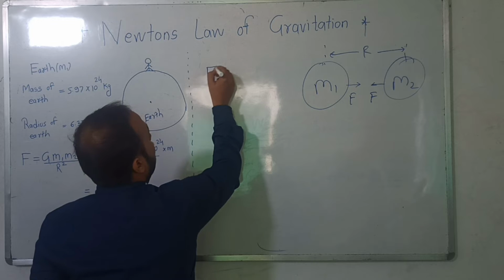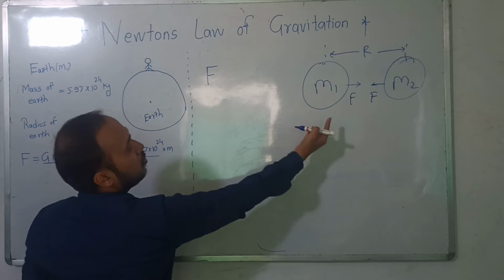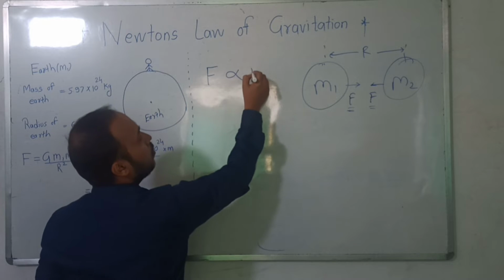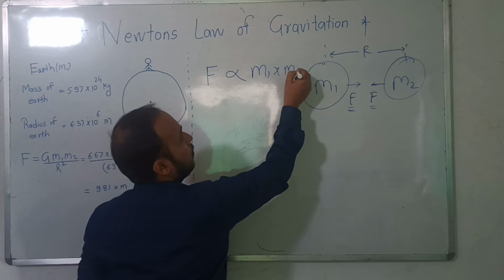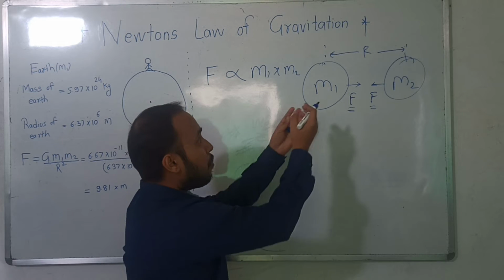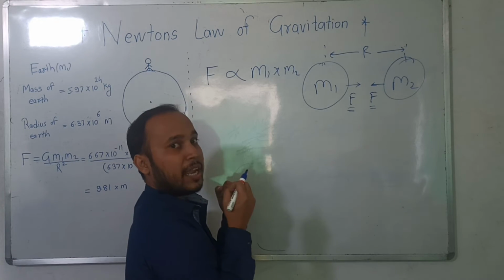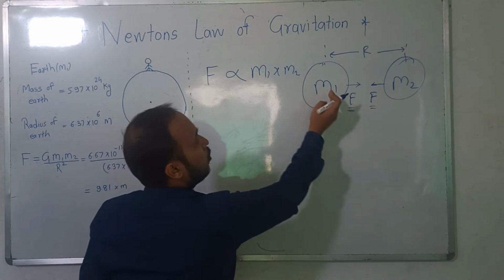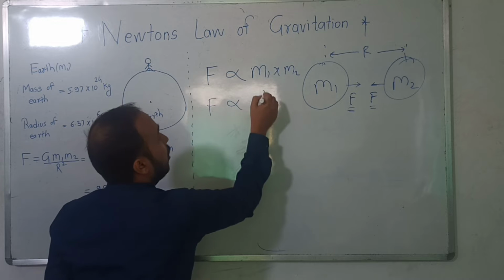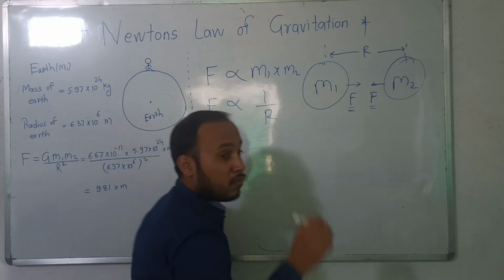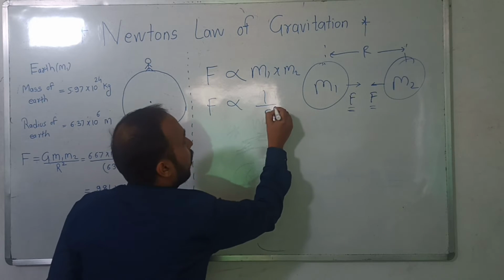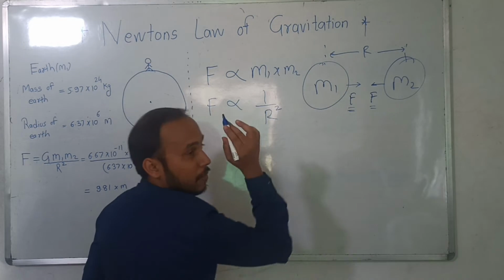Now according to Newton's law of gravitation, this force of attraction is directly proportional to the product of these two masses. It means whatever force with which the mass m1 is attracting m2 is proportional to the product of their masses m1 and m2, and this force is inversely proportional to the square of the distance between them, r.